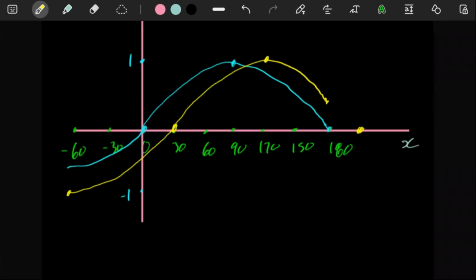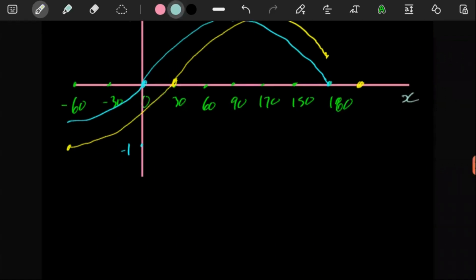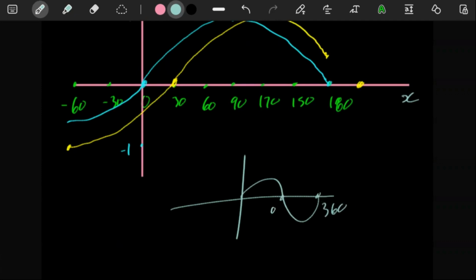Your graph from 0 to 360 looks like this: 180 is somewhere there, and the turning point is at 90 over there. The other side, the turning point would be at negative 90. But if the whole image is moved 30 degrees to the right, instead of turning at negative 90, it would turn at negative 60, because everything is moved 30 degrees to the right.